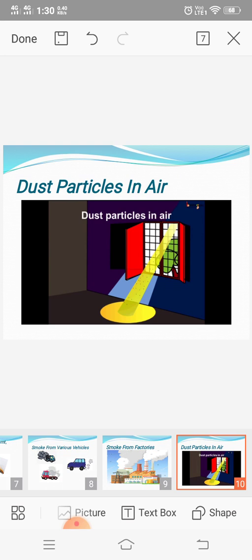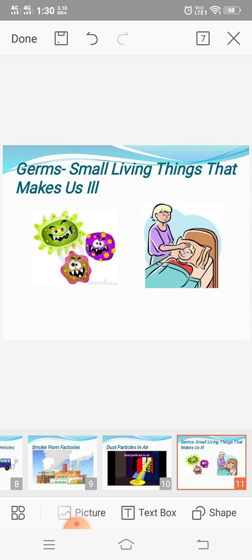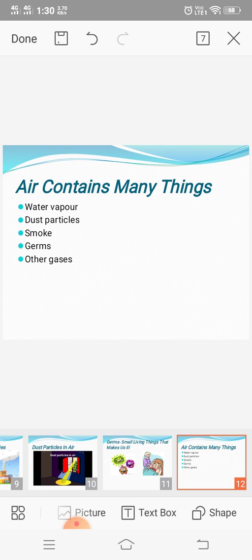Whenever the sunshine enters a dark room, then we are able to see the dust particles present in the air. So we can say the air contains dust. You know what are germs? Germs are the small living things that make us ill. So whenever we cough or sneeze, these germs get added to air. So we saw the air contains many things such as water vapor, smoke, dust and germs.